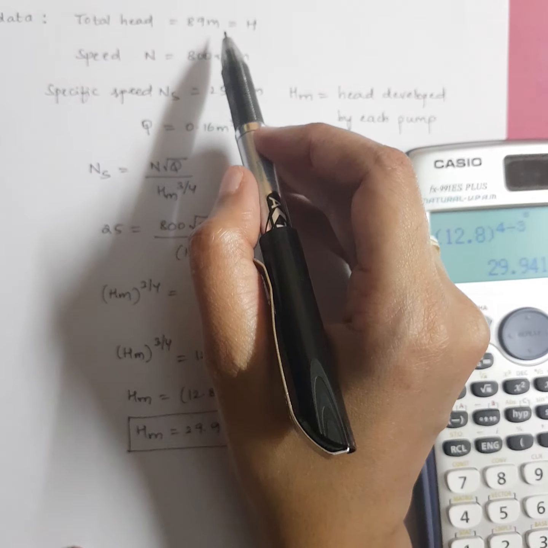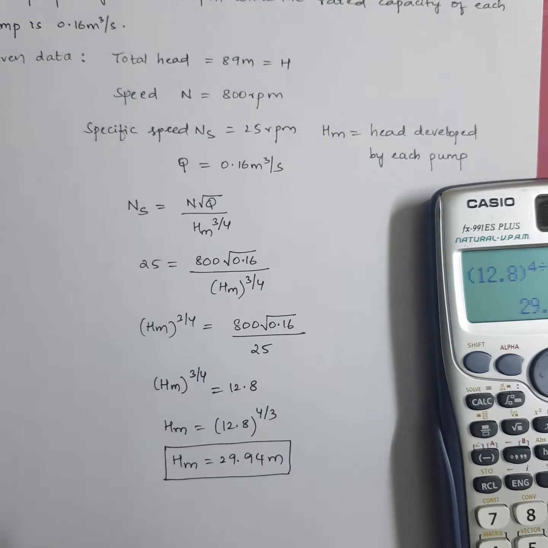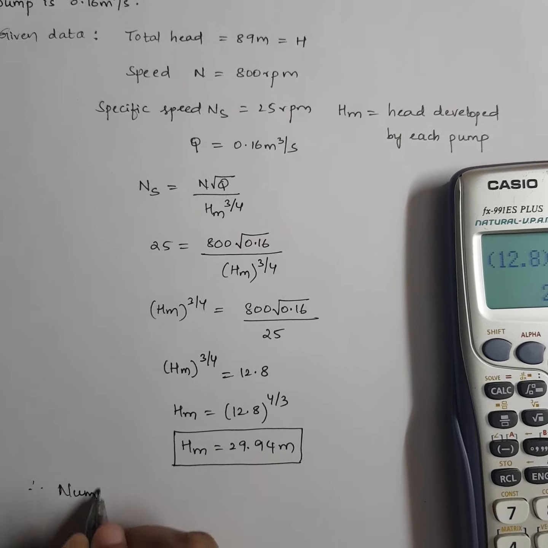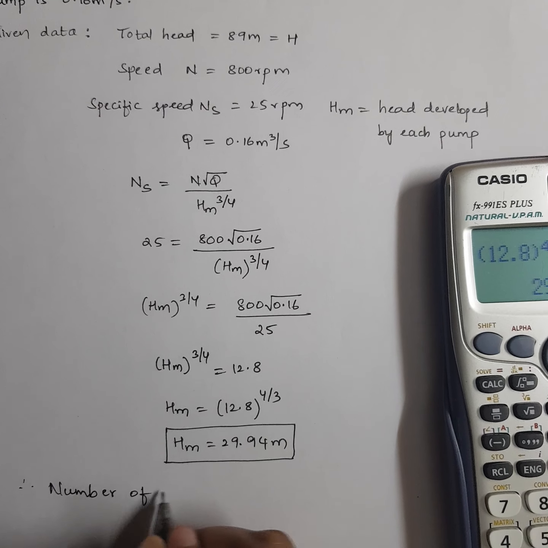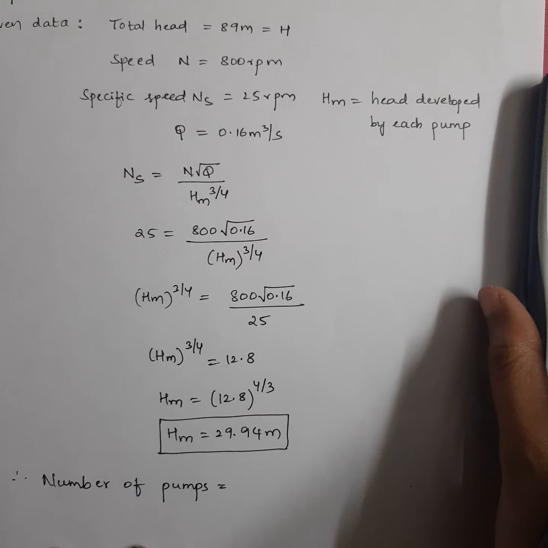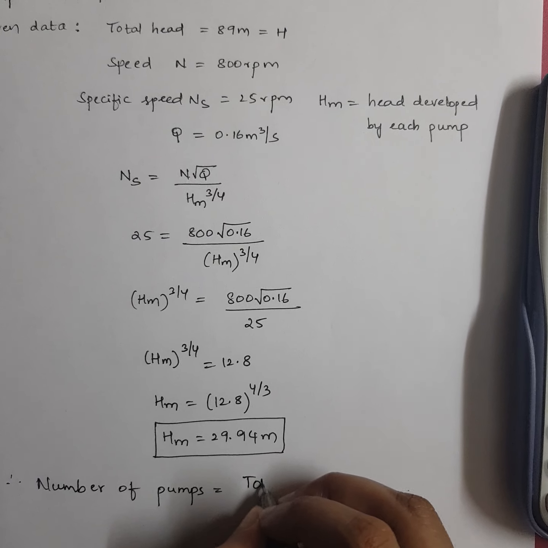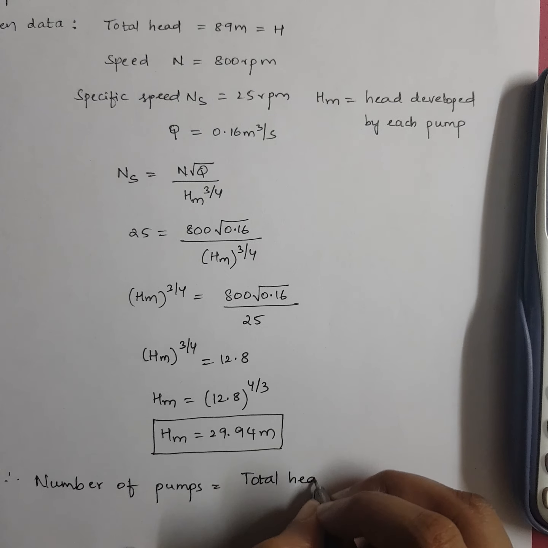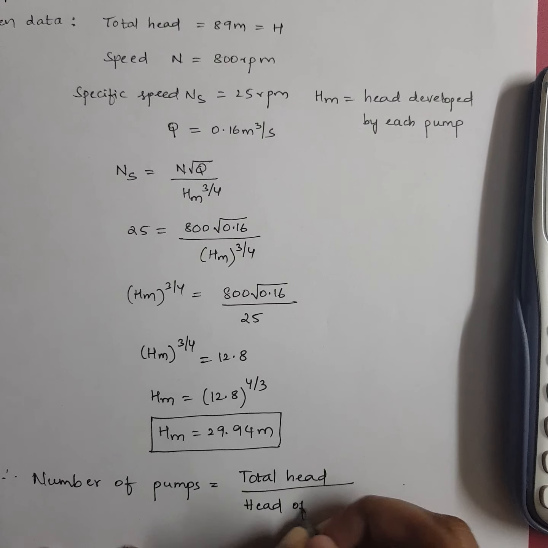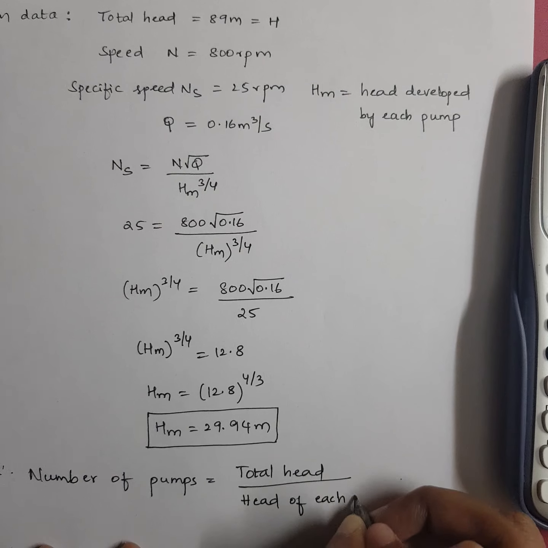Total head developed was 89 meters. So can I find the number of pumps now? Yes. Therefore, number of pumps is equal to, how can I calculate? Total by each head. So number of pumps is given by the formula total head divided by head developed by each pump.